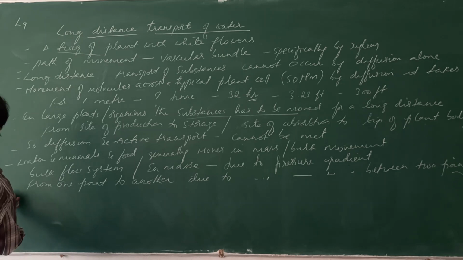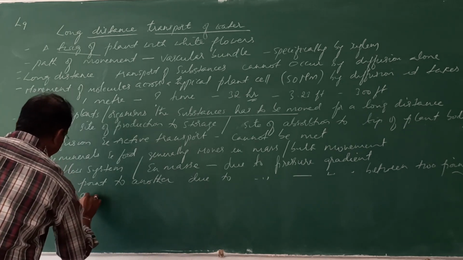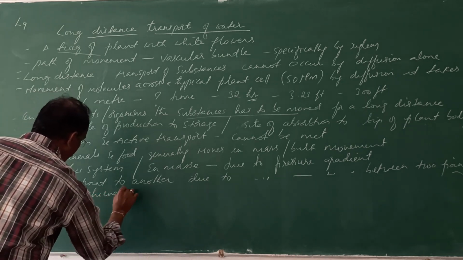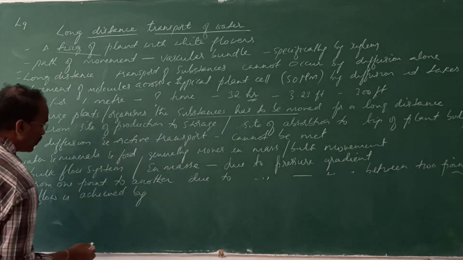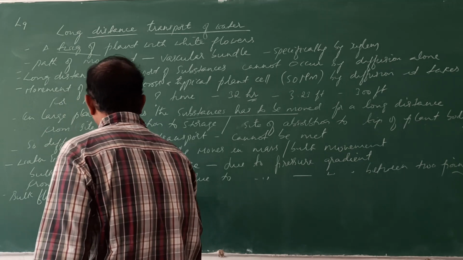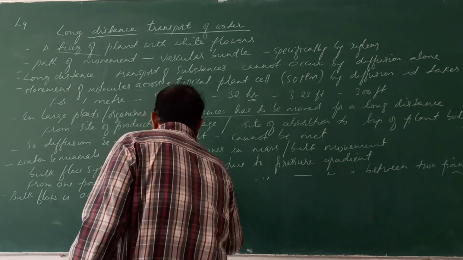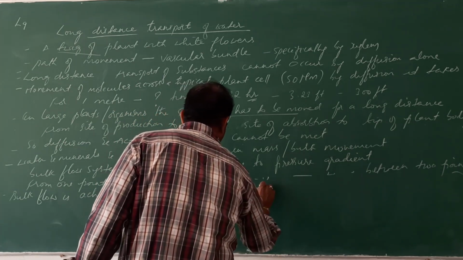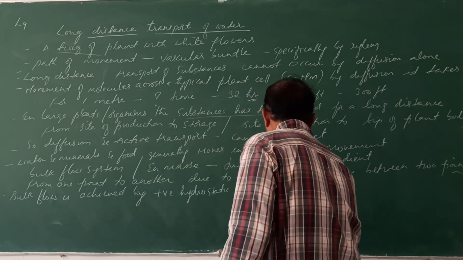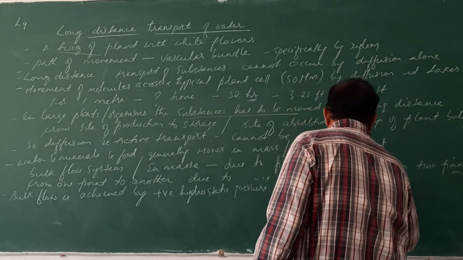Bulk flow is achieved by positive hydrostatic pressure or the negative hydrostatic pressure.